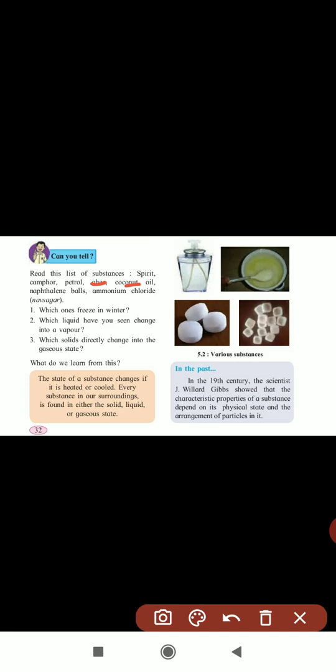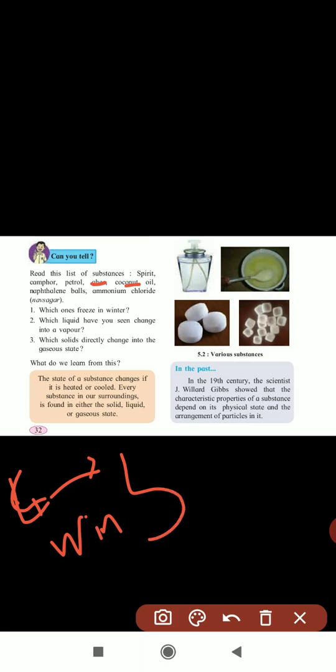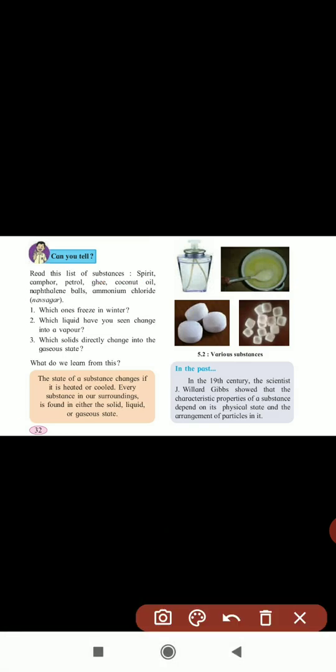The coconut oil which we put on our hair at home is in the liquid state, but in the winter season it converts into solid, that is, it can freeze due to the temperature. Second question: which liquids have you seen change into vapor?